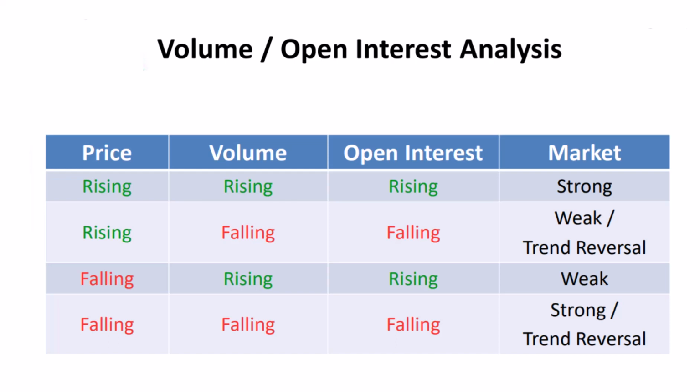4. Falling price, falling volume, falling open interest. This signals a strong trend in a downward direction. The falling price, coupled with decreasing volume and open interest, indicates a robust bearish sentiment.